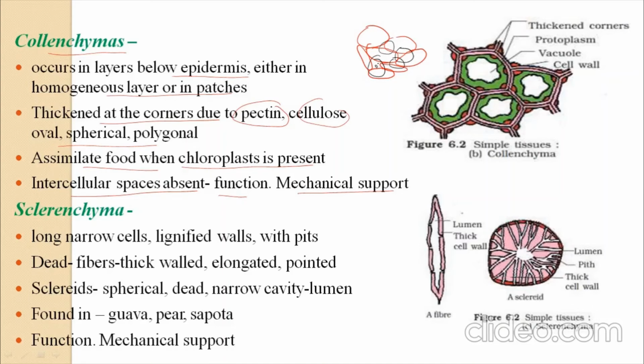But if these intercellular spaces are filled with pectin, these pectins are filled in between, so there is no intercellular space, making them attached tightly with each other. So pectins are filling over here.